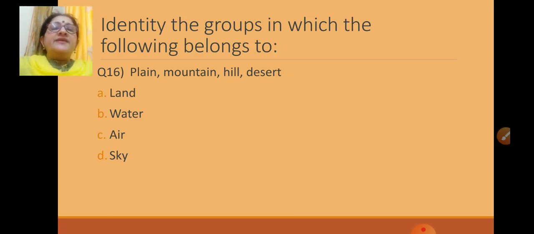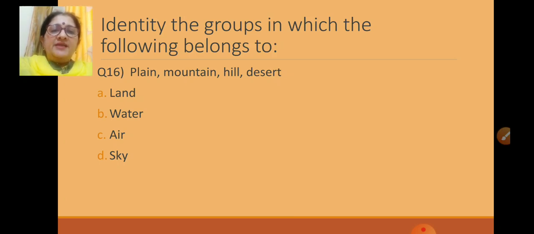Let us read this. Plain, mountain, hill, desert. Now, options are A, land, B, water, C, air and D, sky. Is this from the group water? These are water bodies.